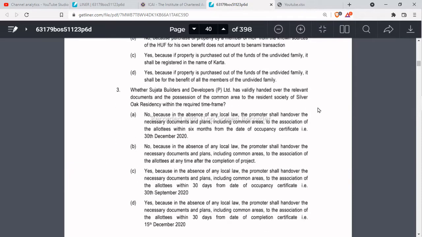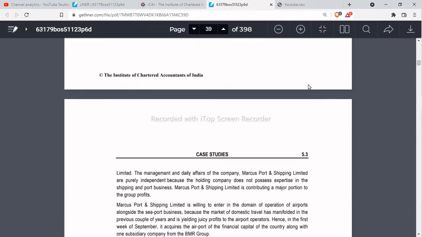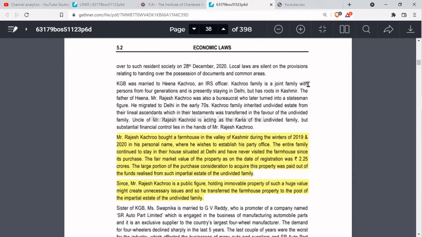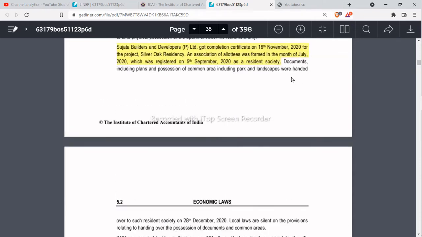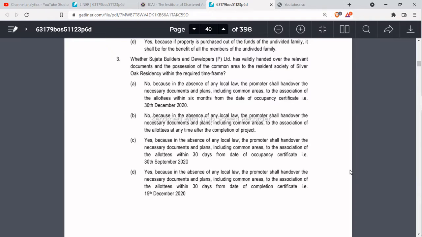Okay, so let's see what is the correct answer. Yes, so option D is the correct answer. So they are asking whether the Sujata Builder has validly handed over the relevant documents. So the last date of handing over the document is 15th December. Let's see what is the actual date on which they have handed over the documents. So they have, as you can see from here, documents. Okay.